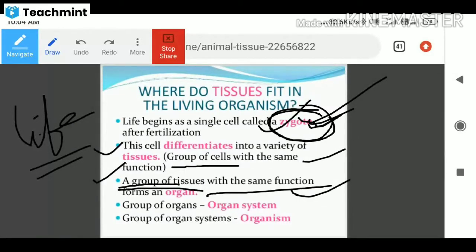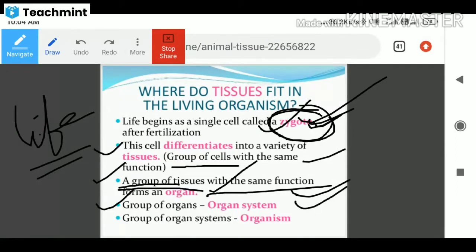So how are tissues formed? First, the zygote is formed, then it transforms into cells, and the groups of cells are transformed into tissues. When a similar or same function is identified, it is considered an organ.